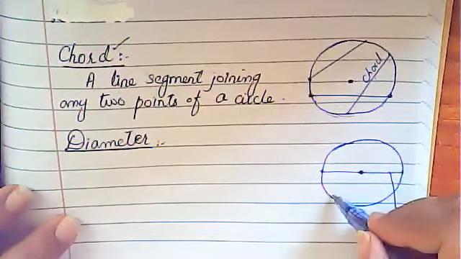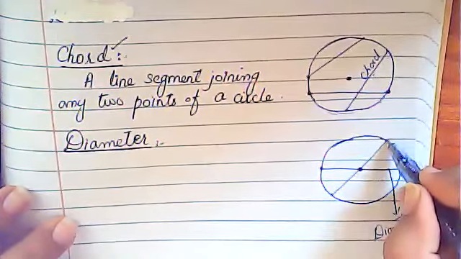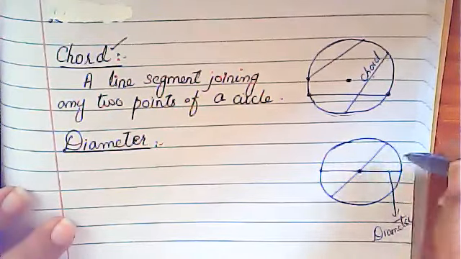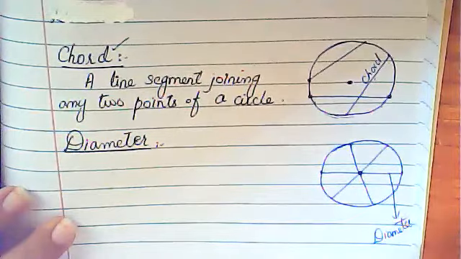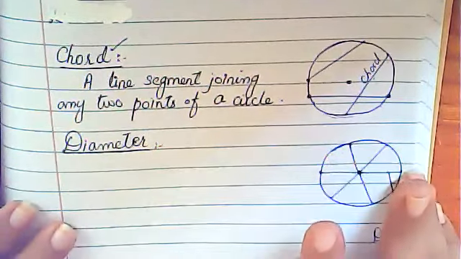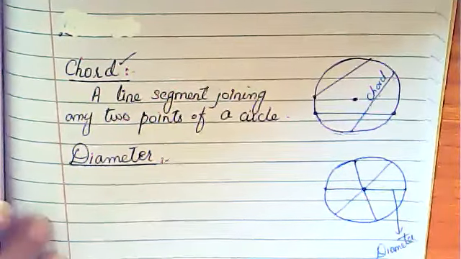Okay, just suppose I'm going to draw another chord, but this chord is crossing the center of the circle. It is crossing the center, so it is called a diameter. Similarly, here this will also be a diameter of the circle. Basically your diameter of the circle divides the circle into two equal parts. Okay? Now how will you define diameter?